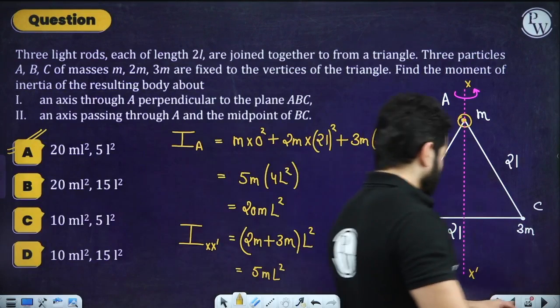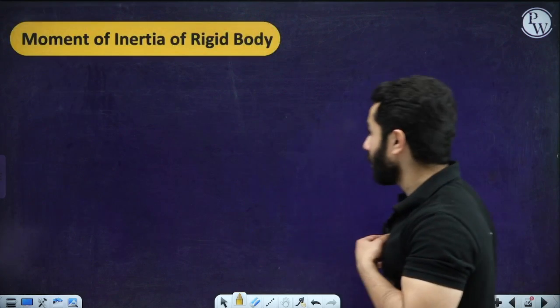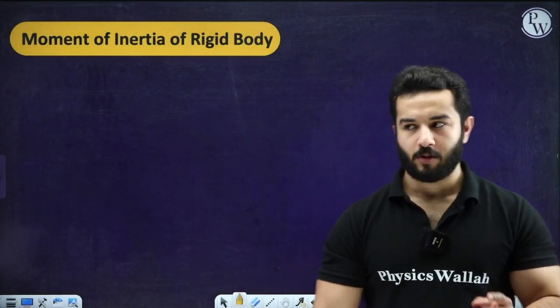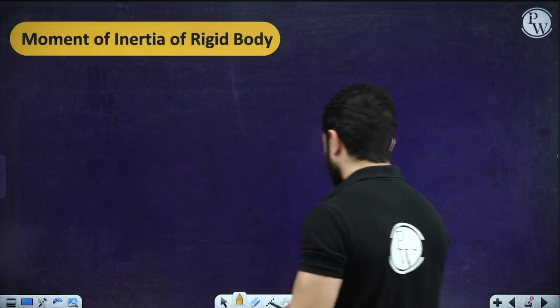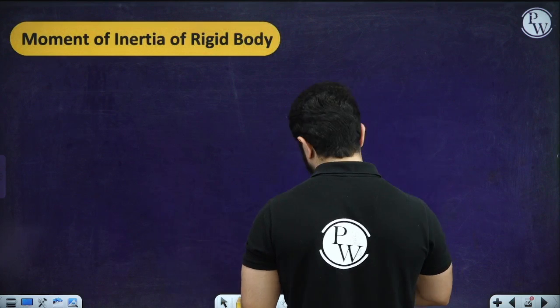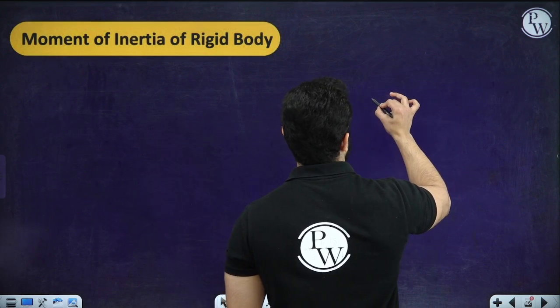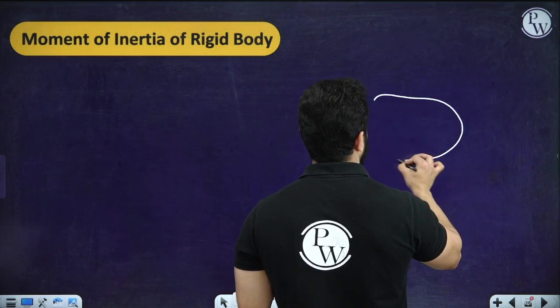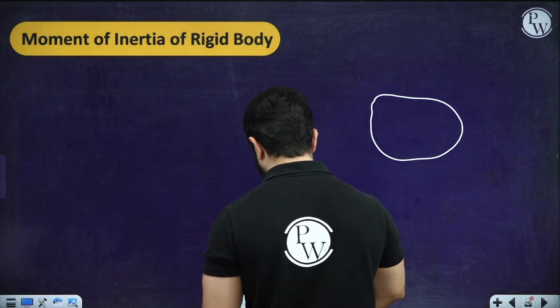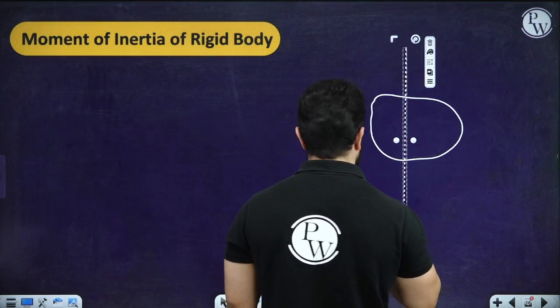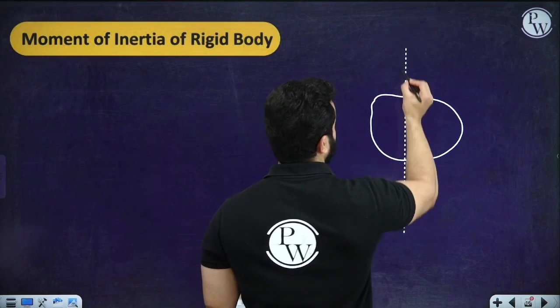So moving on, now we have got moment of inertia of a rigid body, right? So now let's suppose that we have got an axis of rotation, something like this, and before drawing an axis of rotation, let's draw a rigid body. Let's say we have got a rigid body of total mass m and an axis of rotation passing through something like this.